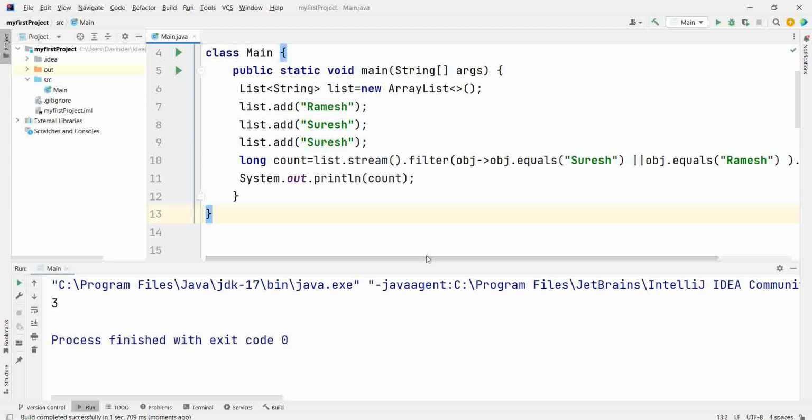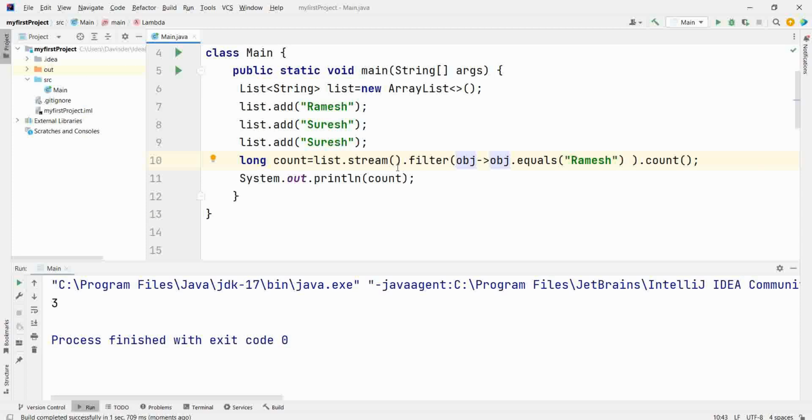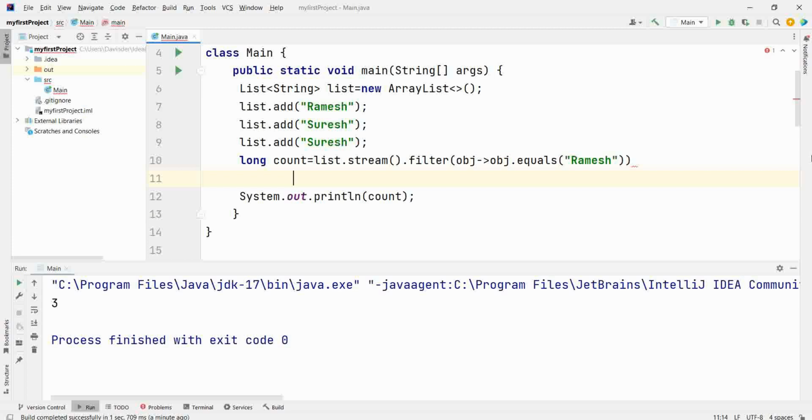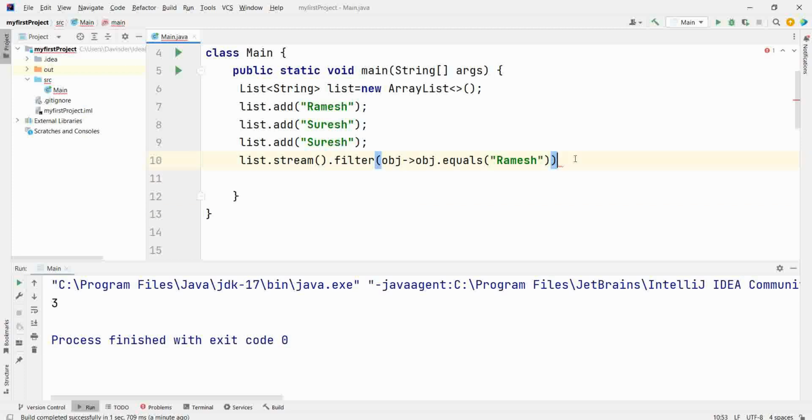This is one type. Now other is map function. Now if you want to filter, give only Ramesh and then give it in list. You will write. Now I want to collect it. What I will write?